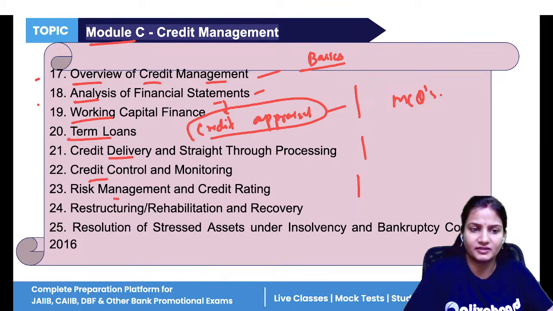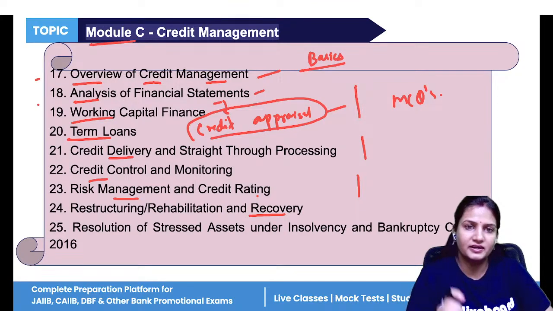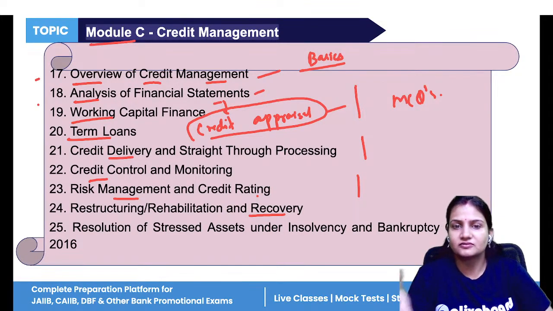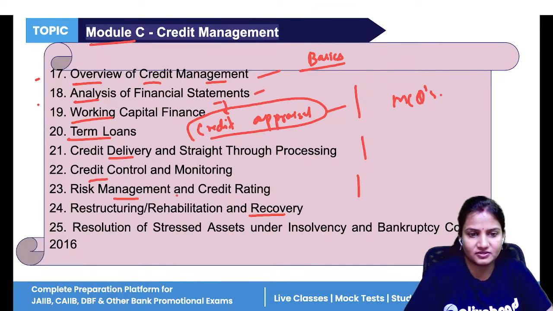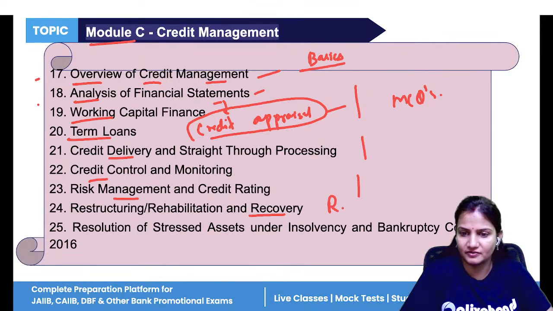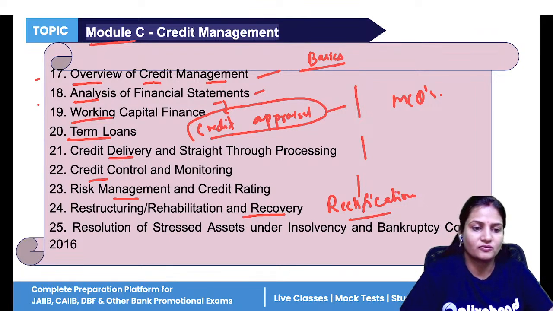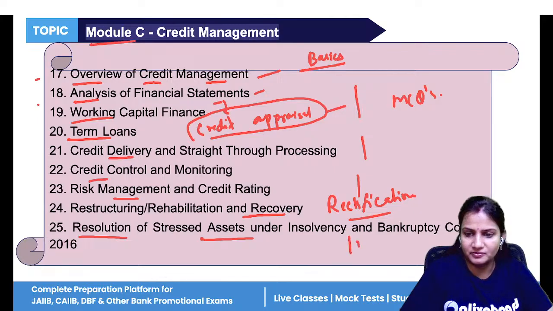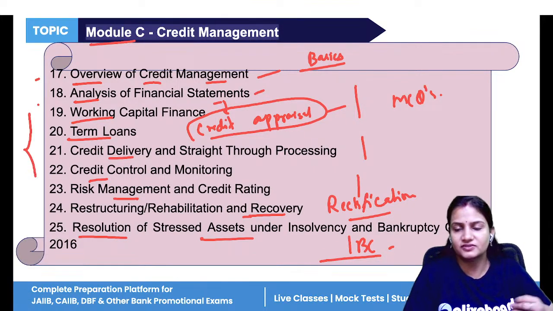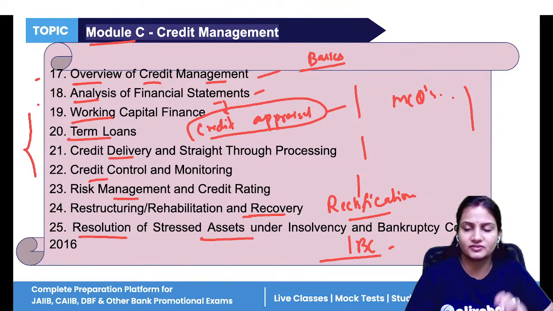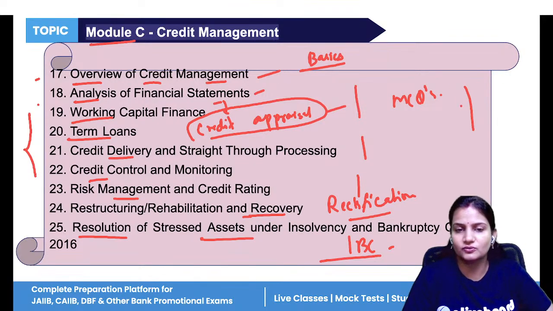Then control and monitoring, then managing the risk in the company. If the borrower has not yet repaid your amount, then you will provide three courses of action to the borrower: restructuring, rehabilitation, recovery, and rectification. If, after all these courses of action, the bank has still not recovered its amount, then the bank will go with IBC. It will take the help of the IBC code 2016. So this is all about your module C, credit management. We have done every detail of credit management, and in this particular session we'll do some MCQs.